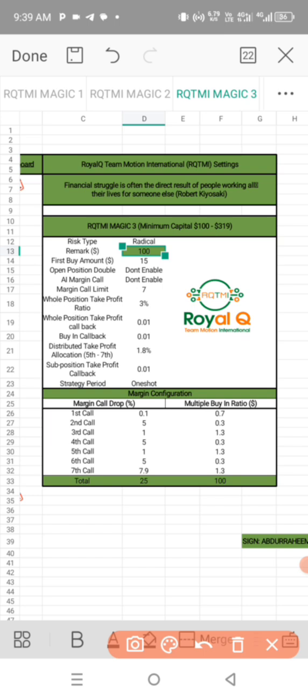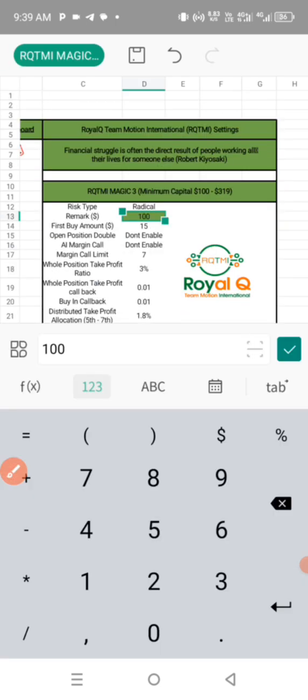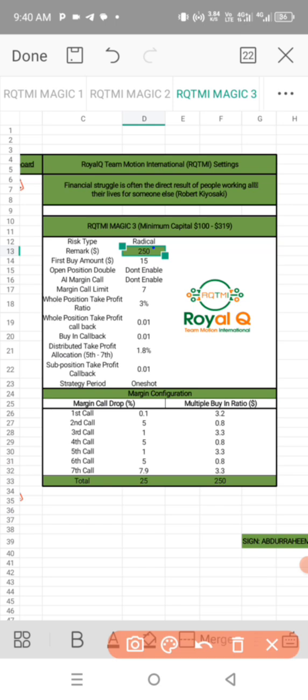Let's say you have maybe $250 and you want to trade. All you just need to do is to divide the 250 by 10. When you divide the 250 by 10, it gives you $25. Because you are using a leverage of 10, you now say 25 times 10 will give you 250. So you type 250 here. See that exactly here is 250, just to confirm that you're actually correct. Now you save the setting.